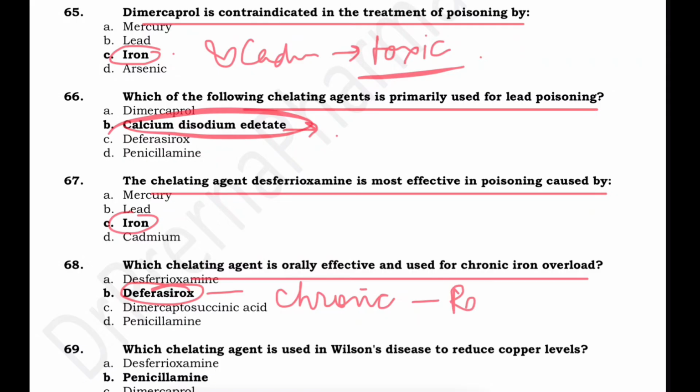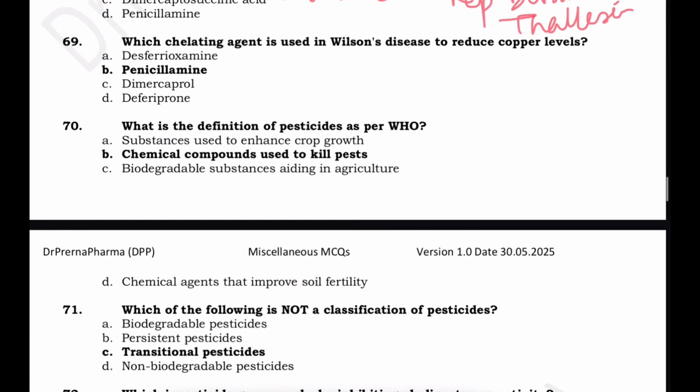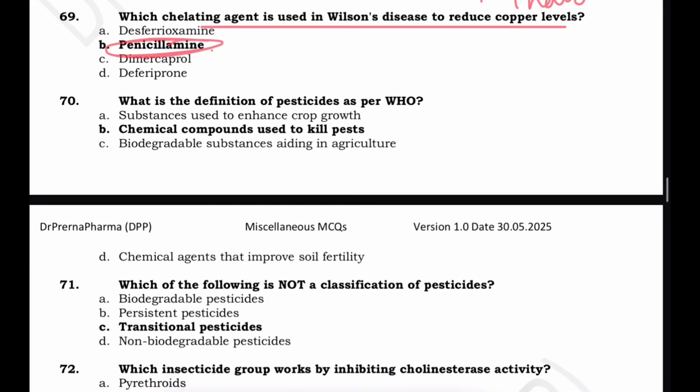patients who are undergoing repeated blood transfusions, like those with, कौन से patient में होता है, thalassemia. So there it is used. Which chelating agent is used in Wilson's disease? In Wilson's disease we use D-penicillamine. It is the chelating agent in Wilson's.